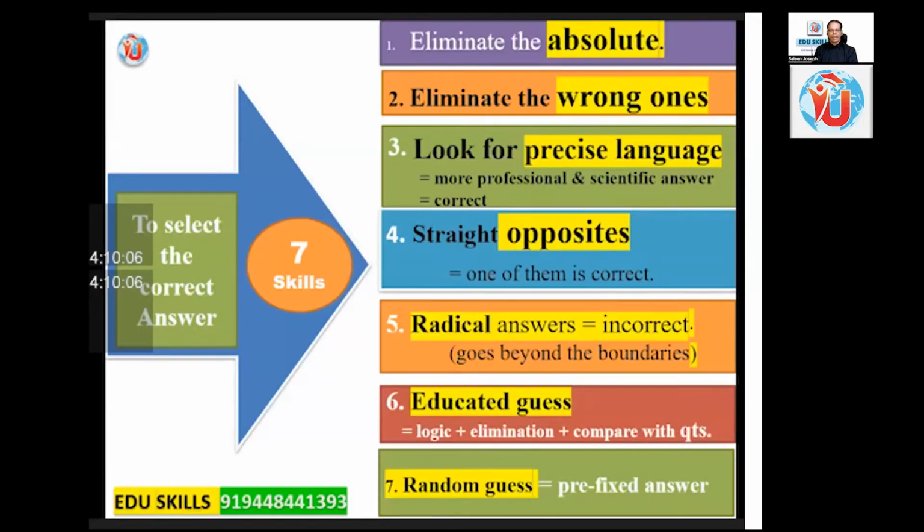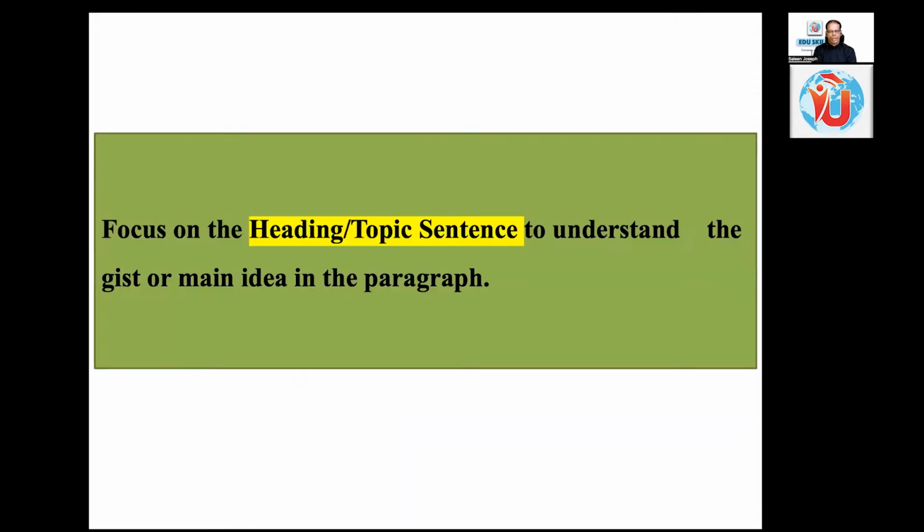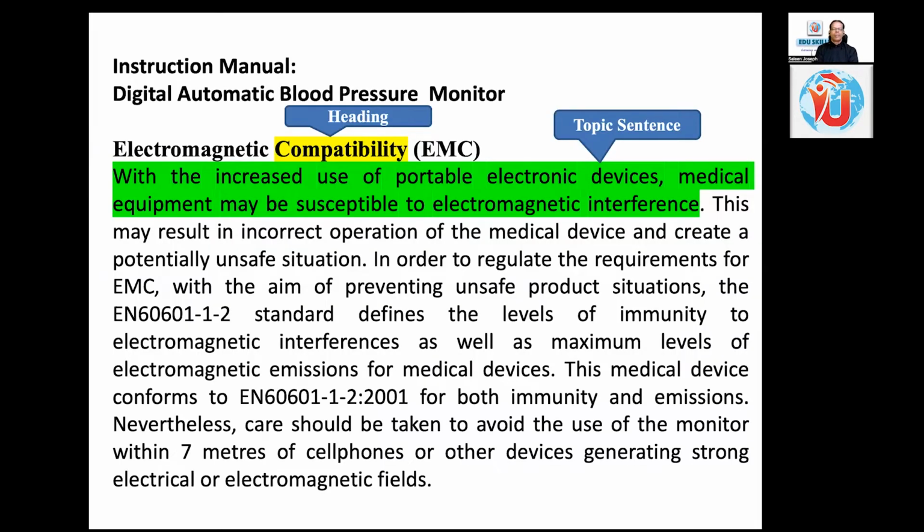And educated guess and random guess you can watch in the video, the link will be given in the description. Now focus on the heading or topic sentence to understand the gist or main idea in the paragraph. I have explained in detail how we are going to apply that particular strategy over here.